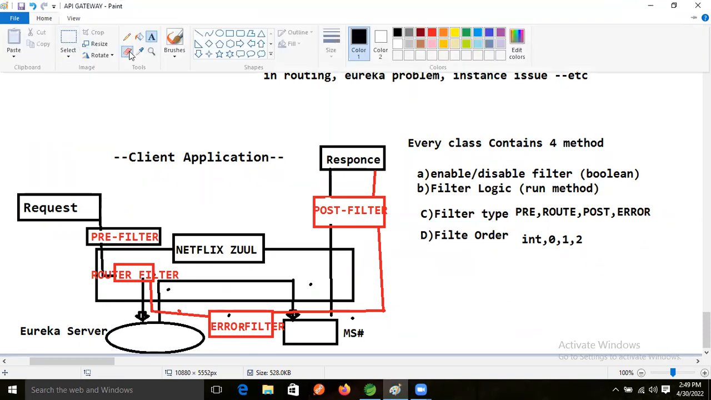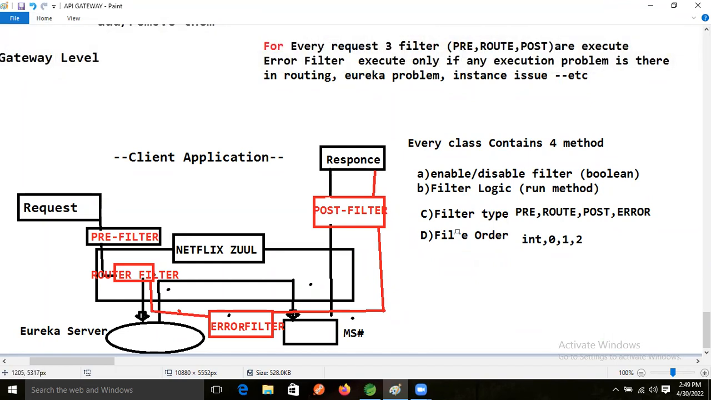Now clear, guys? Yes, Ravi, clear. Yeah, clear. Yes. Filter order, good.